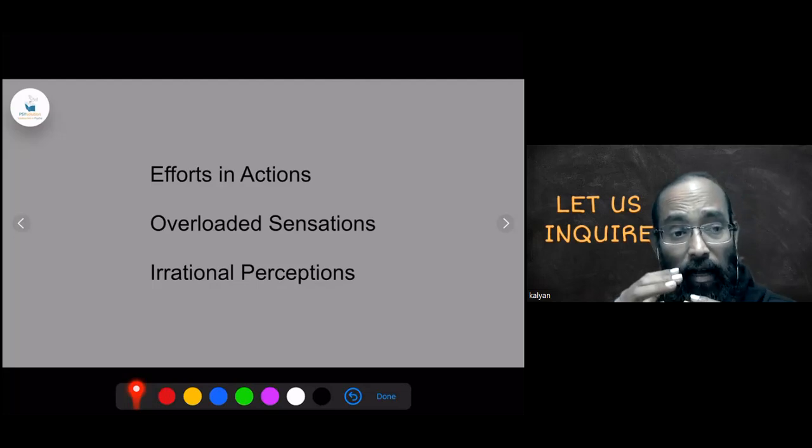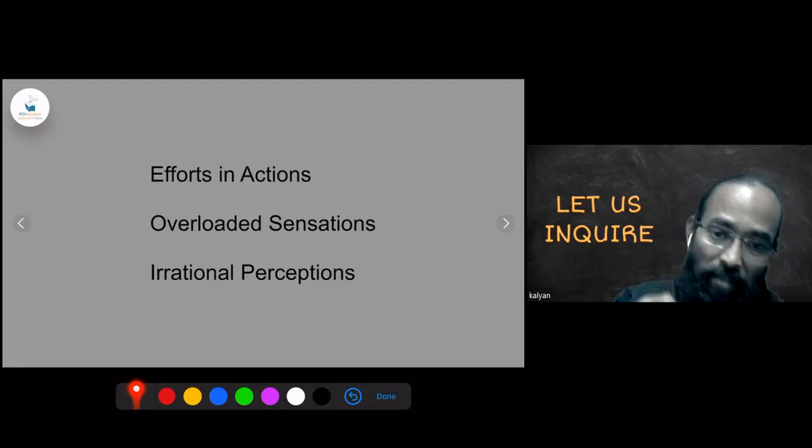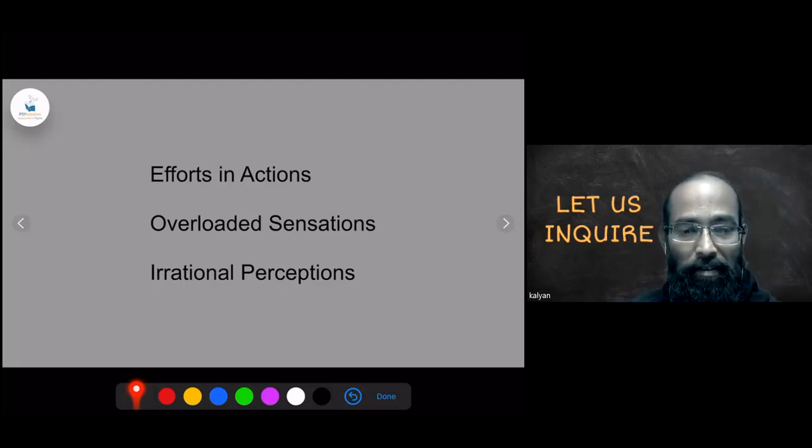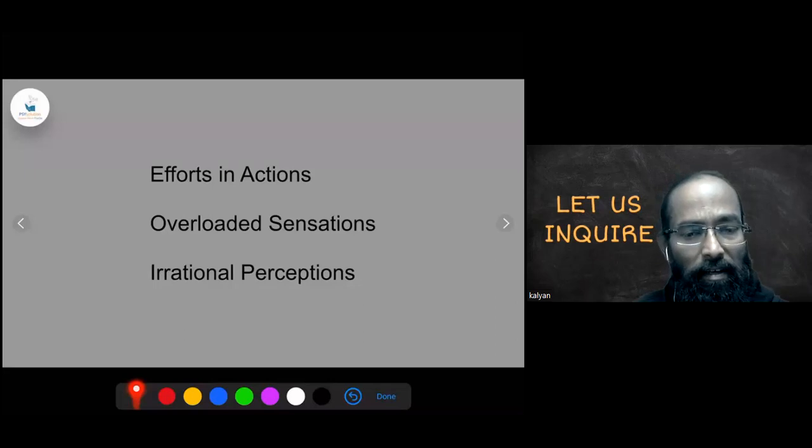And now, as we see the efforts in action, overload in sensation, we see irrational perceptions. We give justification, excuses to survive. Like we have to give reasons for our actions every time. We have to establish that our actions are perfect. Whatsoever it may be, highly irrational, highly unnatural, then also we are establishing that our actions are exceptional, superior. All those things will come. So we are overloaded with irrational perceptions.